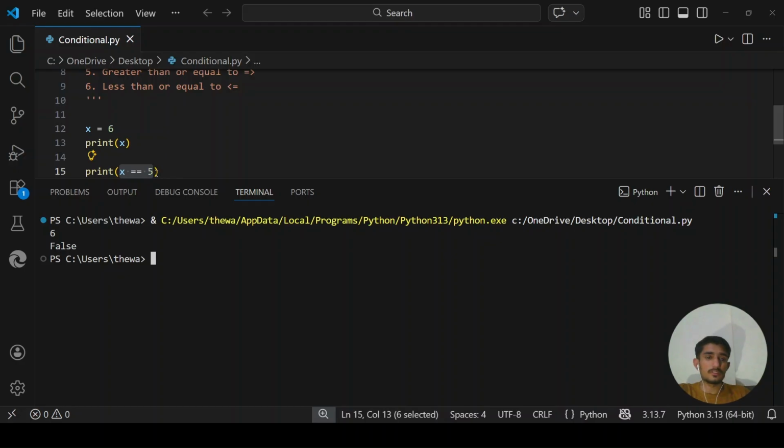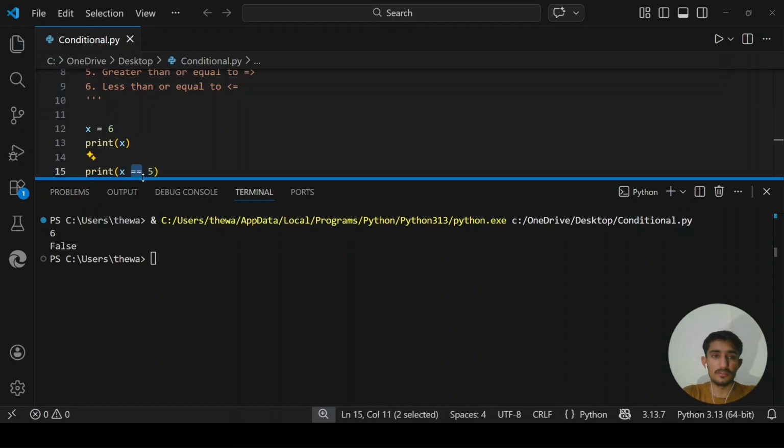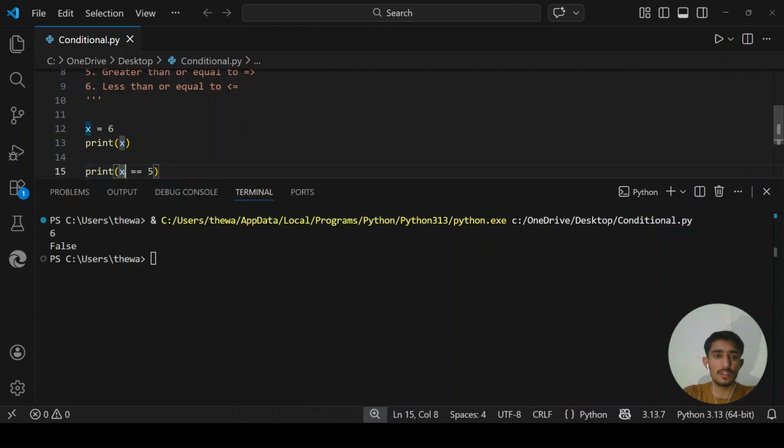This double equals sign works as a comparison of two values. I'm asking whether x, which is 6, equals 5. No, it's not. Here I am assigning a value of 6 to the variable x. So here is assigning, and here is a comparison.